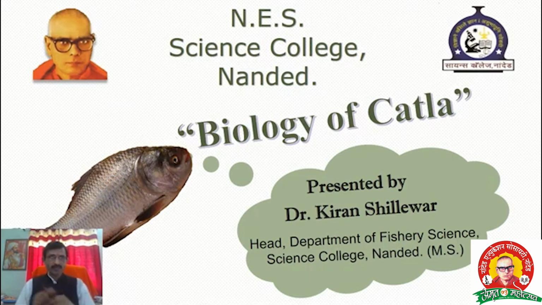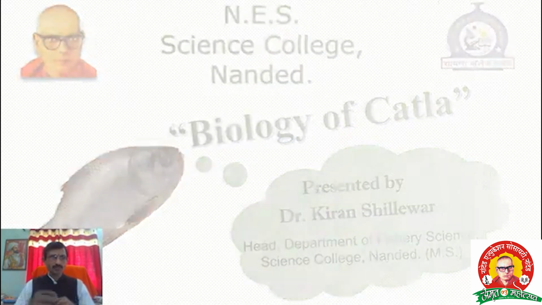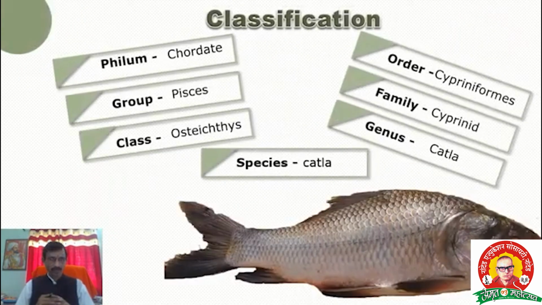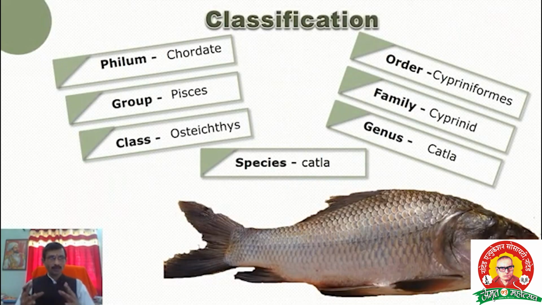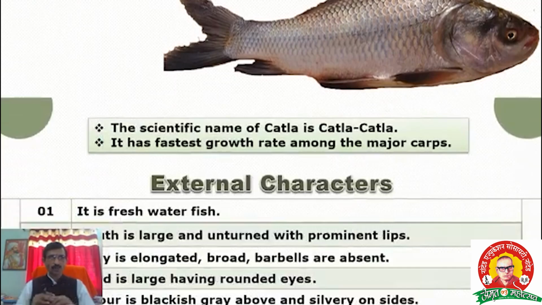Yesterday we completed the biology review. Today we will see about the biology of Catla, with the help of some aspects. First of all, the classification of Catla: Phylum Chordata, group Pisces, class Osteichthyes, order Cypriniformes, family Cyprinidae, genus Catla, species Catla. This is the classification of Catla.